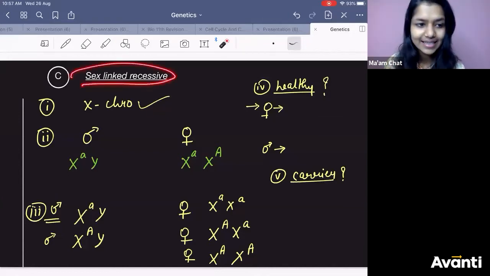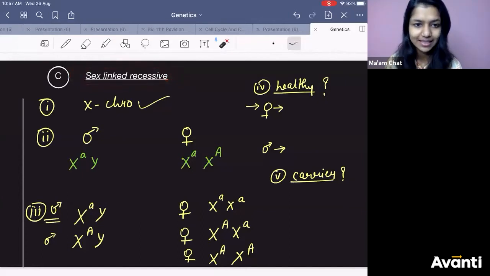The disease is sex-linked, X chromosome. Look at the next word: recessive. The disease is sex-linked recessive. Got it? Now come down and see the second case. Male has only one possibility. If you are a male, you have only one possibility.